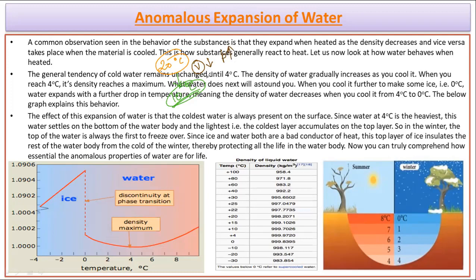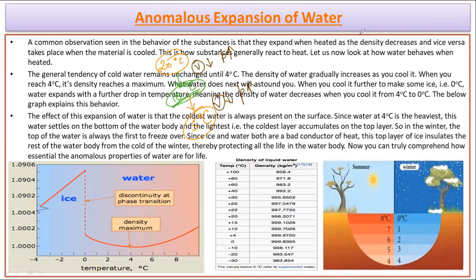As the volume decreases, the density increases. Now still you are cooling it. Now from 10 degrees Celsius, suppose for example it reached 5 degrees Celsius, it cooled further. You observed that the volume is still decreasing and the density is still increasing.